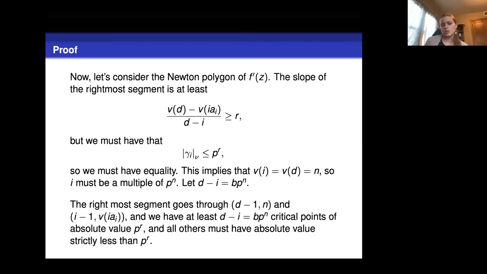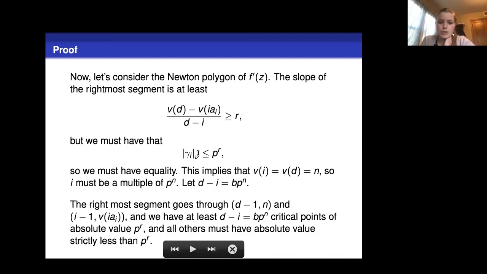But we can show, using just non-Archimedean absolute value properties, that if one of the critical points has v-adic absolute value greater than p to the r, then that critical point would have to escape, right? Its orbit could not be finite because its orbit wouldn't even be bounded. That's just shown by playing with the absolute value.